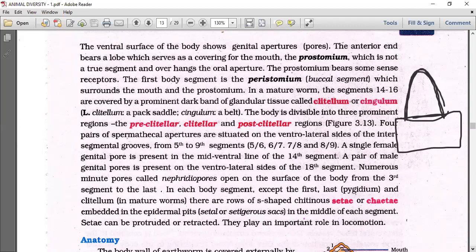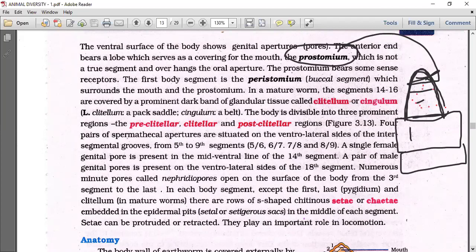But we said the mouth-containing segment is only the first segment, isn't it? That means this is not a segment, prostomium, which is not a true segment. It is like a tongue-like projection that overhangs the oral aperture. The prostomium is where some sensory receptors are present.